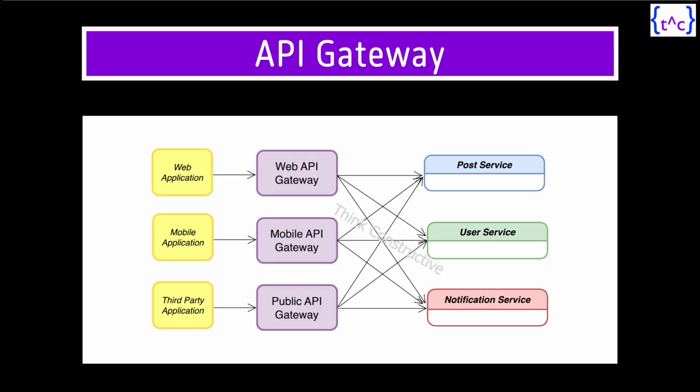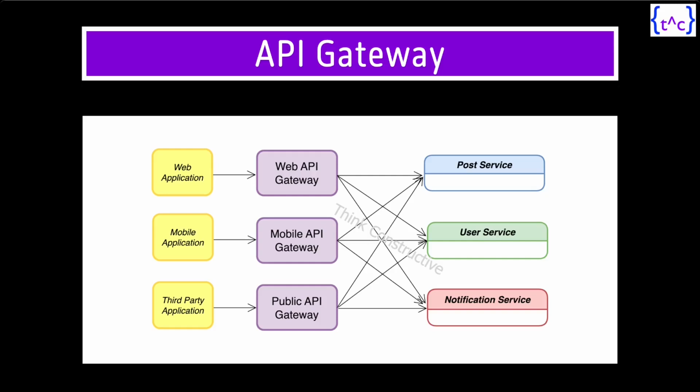So let's say in our example, we have taken three API gateways: web API gateway, mobile API gateway, and public API gateway. So web application will be talking to web API gateway, mobile applications will be talking to mobile API gateway, and third party applications will be talking to public API gateway. Eventually, all these three API gateways are capable enough to talk to any of the microservices behind the scenes. Alright, so that's how you are distributing the load of the API gateways.